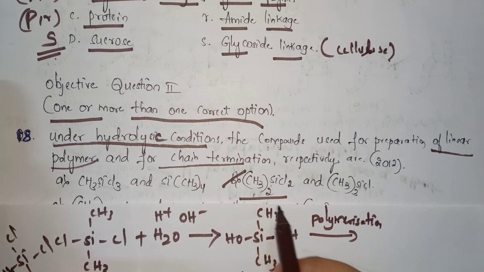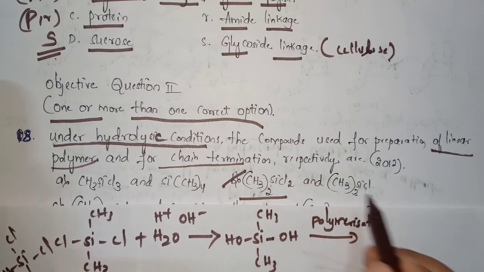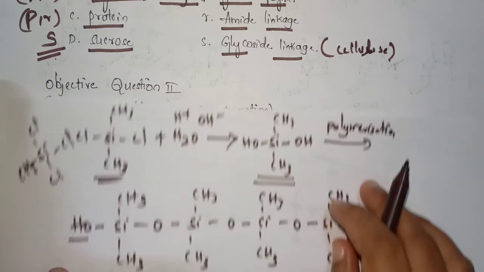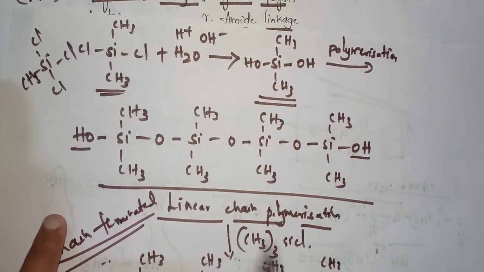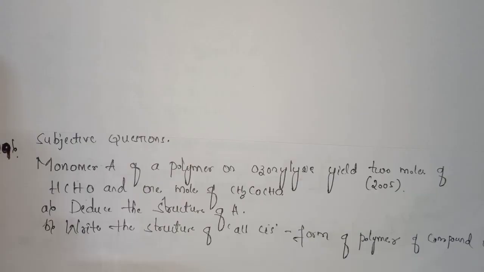So the correct option is option B, that is (CH3)2SiCl2 and (CH3)3SiCl is the correct option. That is, we are obtaining linear chain polymers and chain terminated polymers. Now the 19th question is a subjective question type.